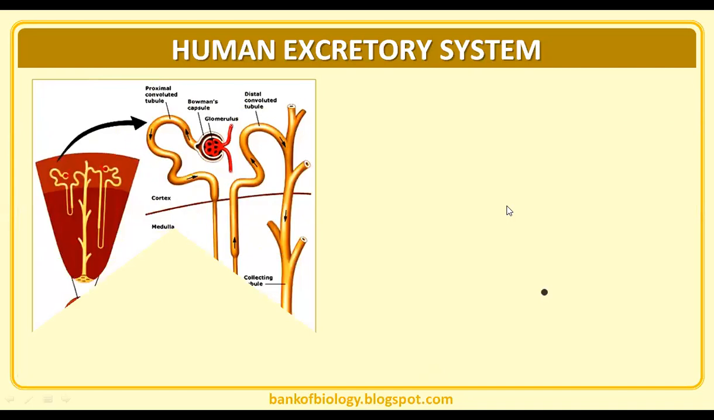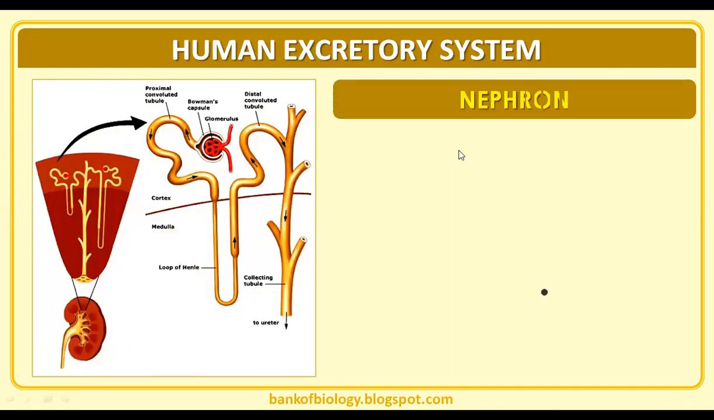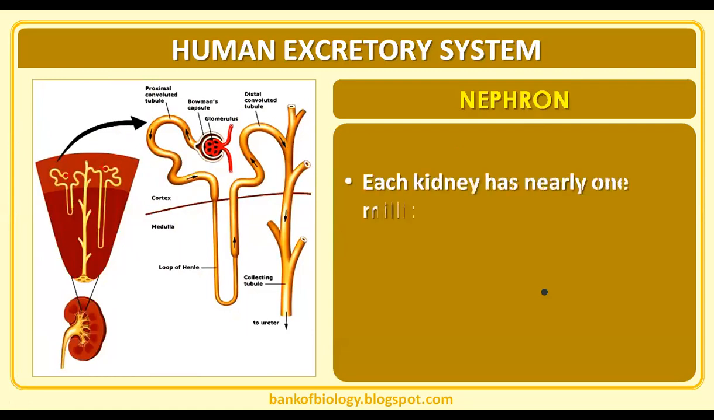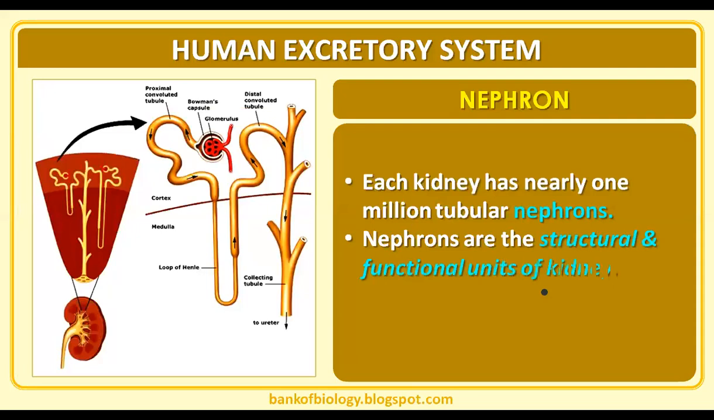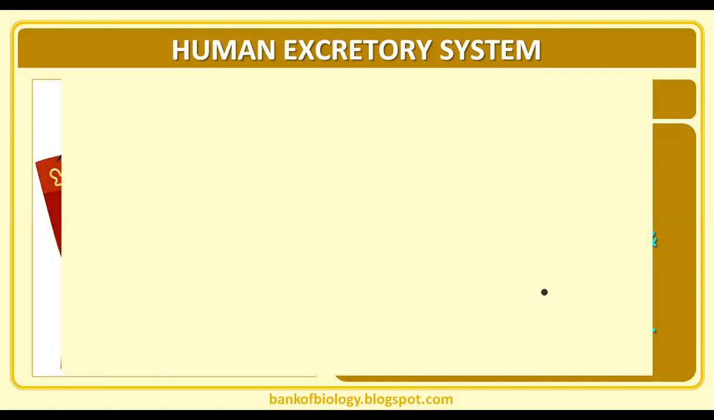So let's continue with the nephron. Nephron is the structural and functional unit of the kidney. Each kidney has nearly 1 million tubular nephrons. Nephrons include two portions basically, the glomerulus and the renal tubule.